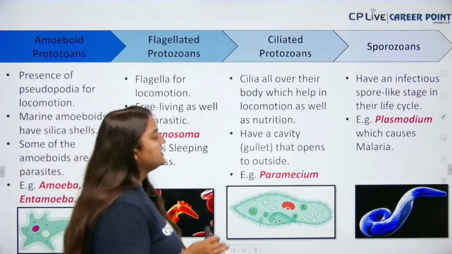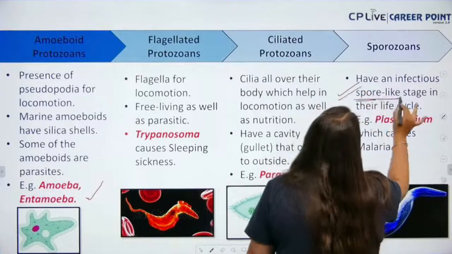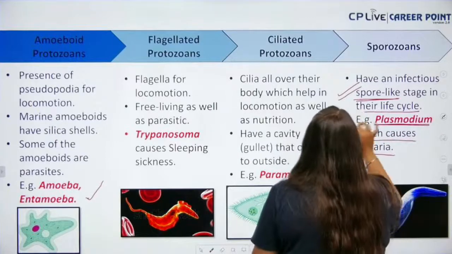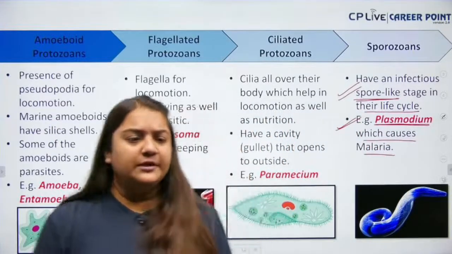Next up we have the sporozoans. Sporozoans have an infectious spore-like stage in their life cycle. For example, Plasmodium, which causes malaria. That's all for the protozoans. That's all you have to learn.